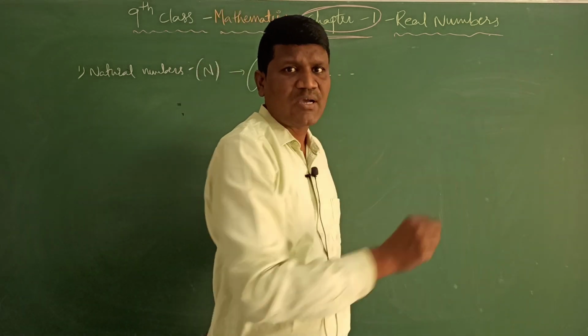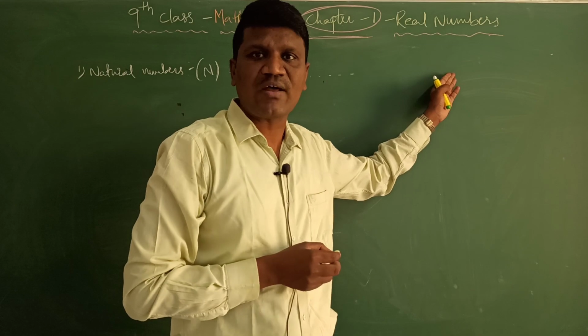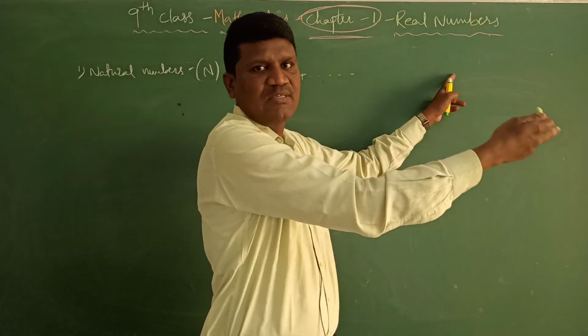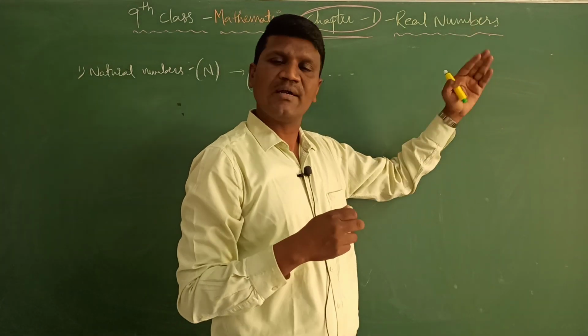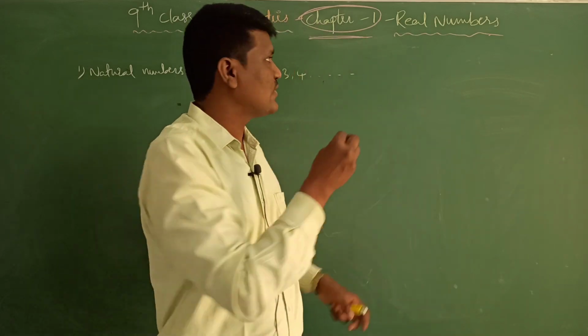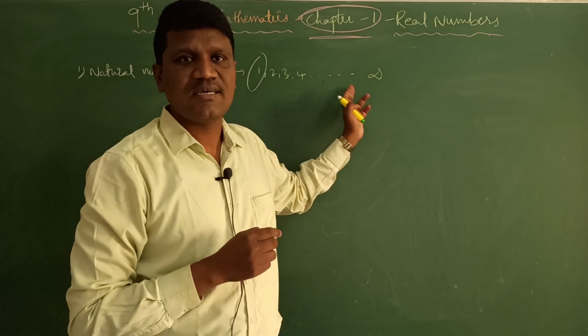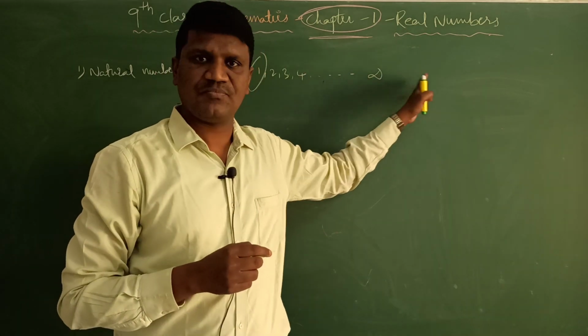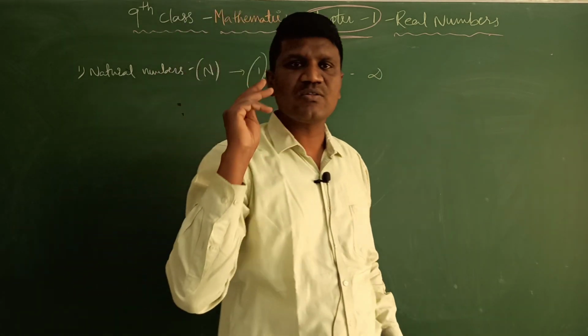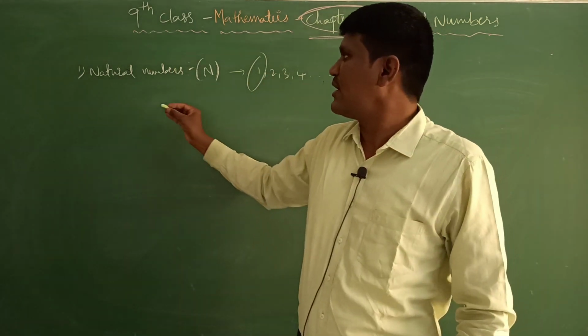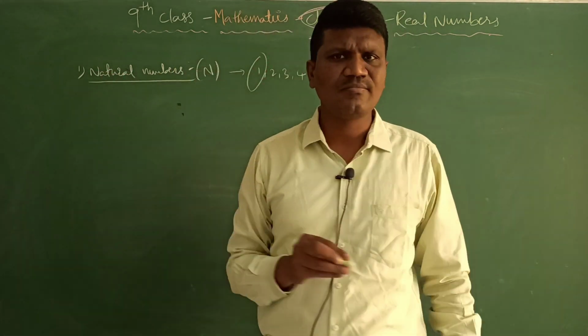We cannot say, because if I say the highest natural number is 1 crore, then 1 crore 1 will be there. If I say 10 crore, 10 crore 1 will be there. Like this the end of the natural numbers is undefined, or we can say infinity. So this is about the first number system, natural numbers.